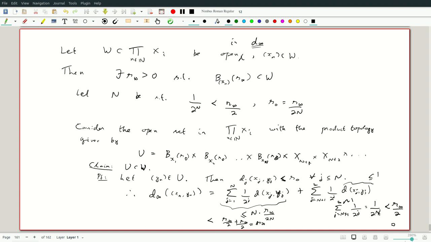Okay, so we constructed a ball using the fact that we can ignore terms beyond a certain stage, so that this one is contained. So what we have shown is that this product of countably many metric spaces is metrizable, and we constructed an explicit metric on it.